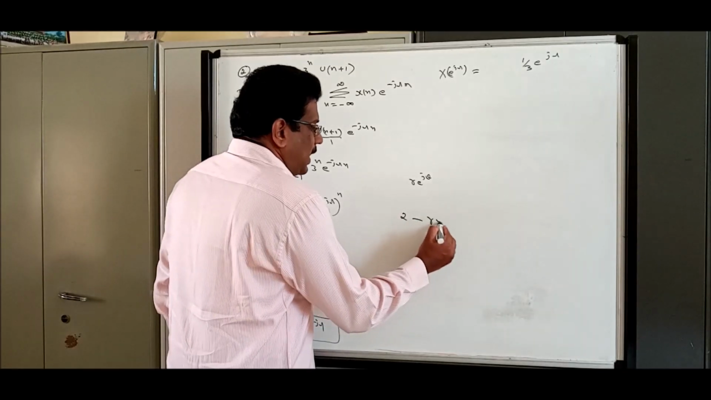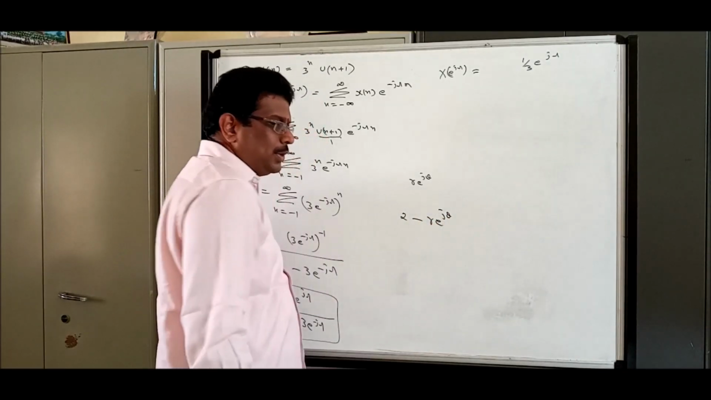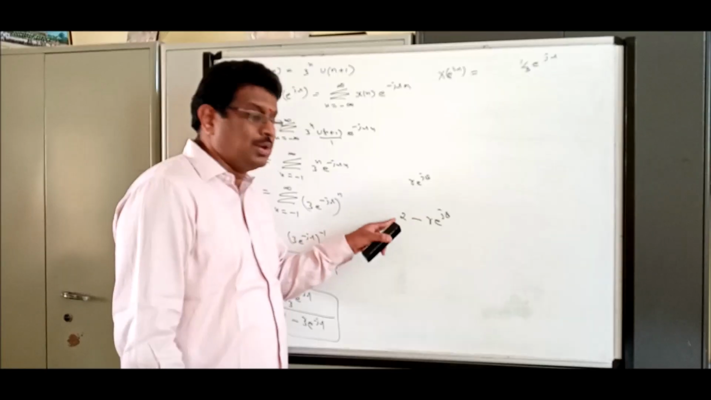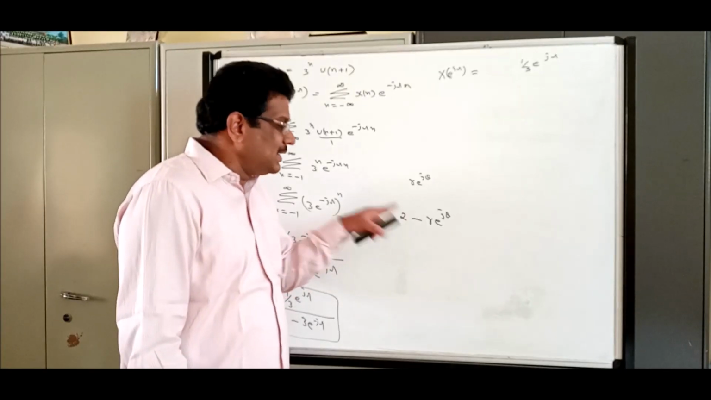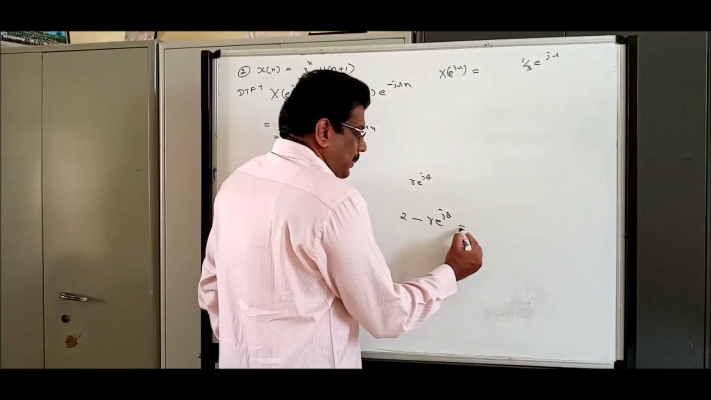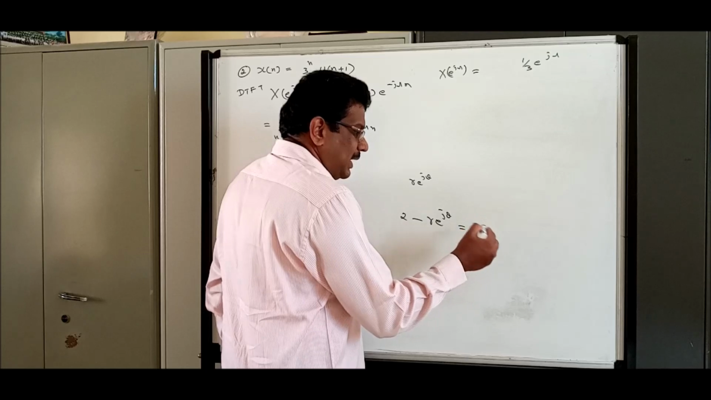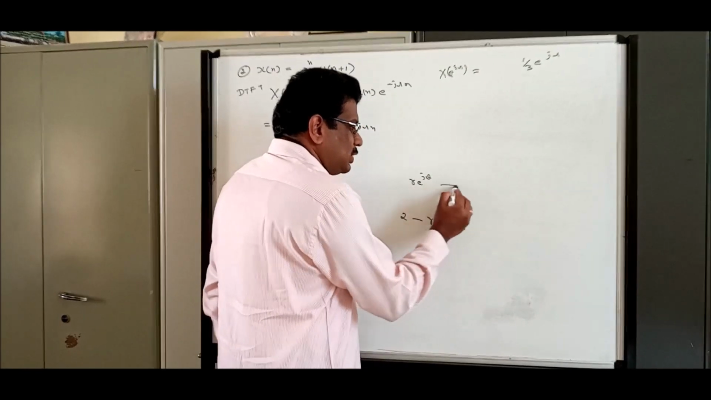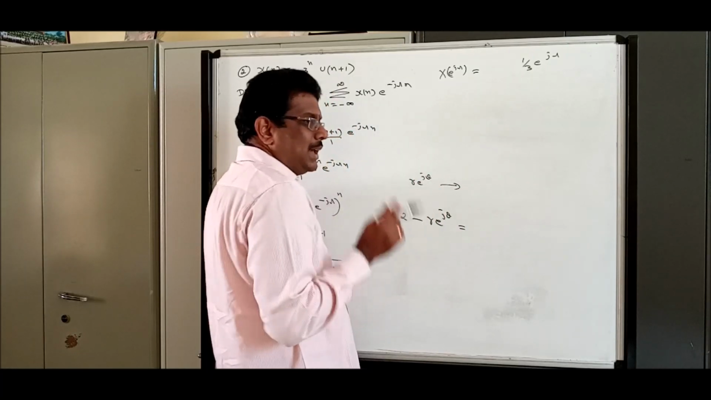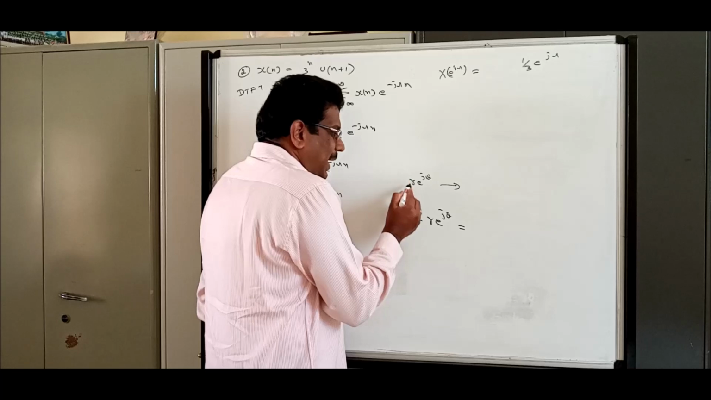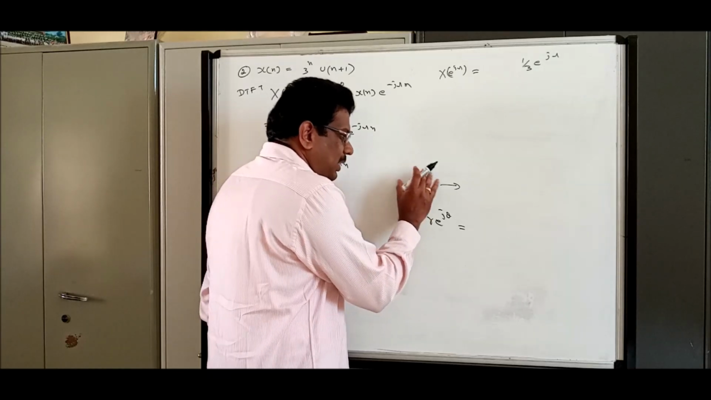2 minus r e power j theta, who is the magnitude? Don't say r is the magnitude. Now 2 is also included. Under this situation, you should convert e power j omega to cos and sin, then equate the real term and imaginary term. Under this situation, please try to learn this. In this term, magnitude and angle are visible.